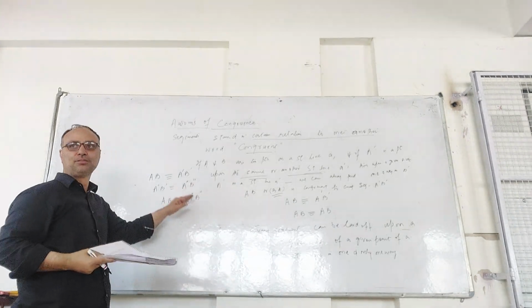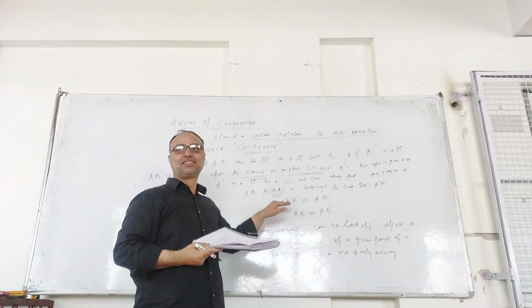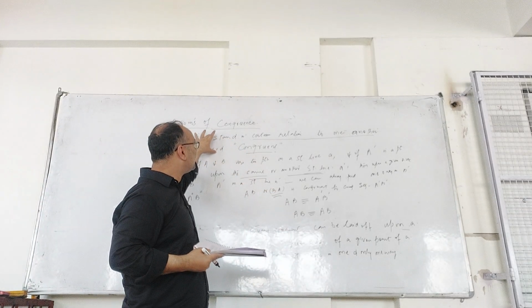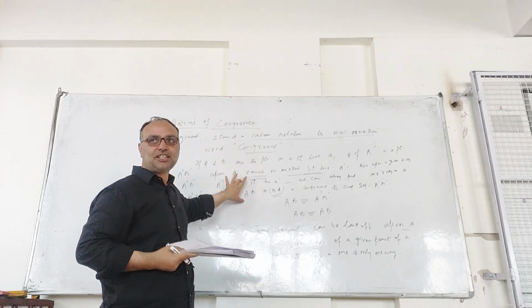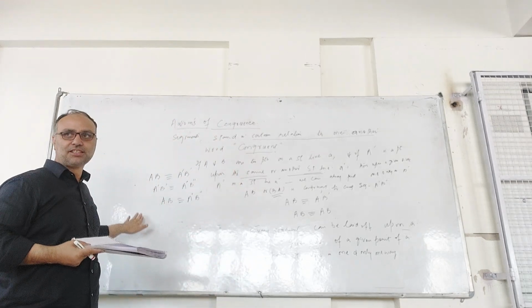You can infer or deduce from this. From a congruent statement, these are deductions.